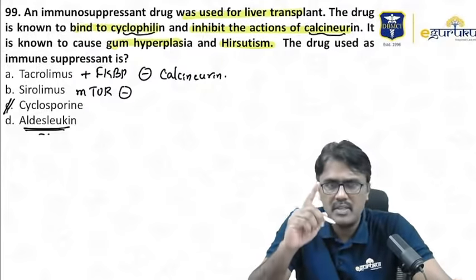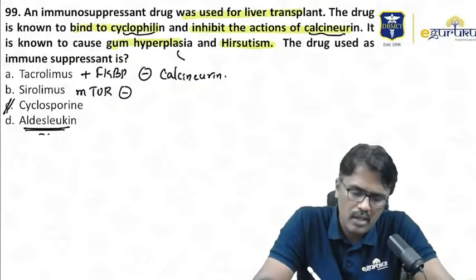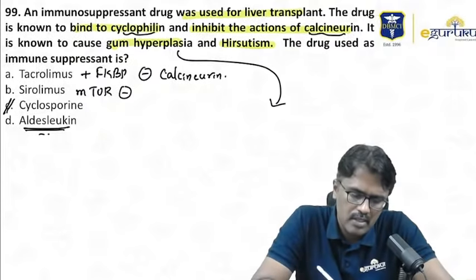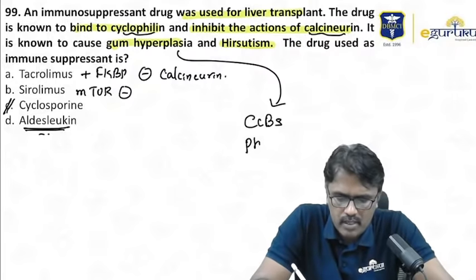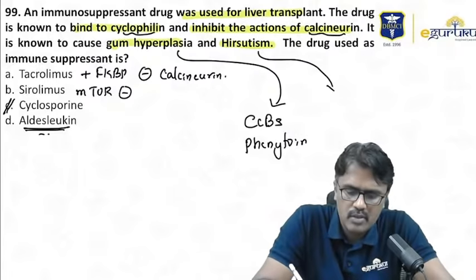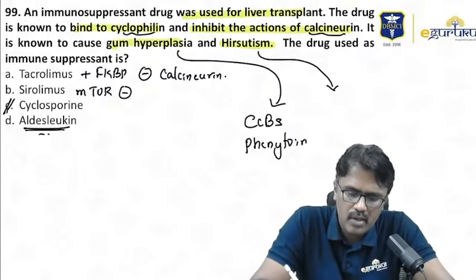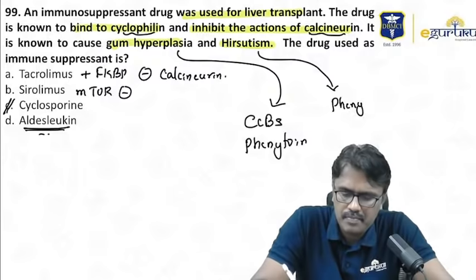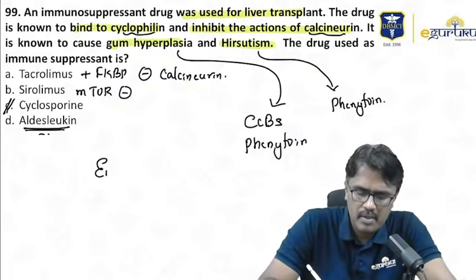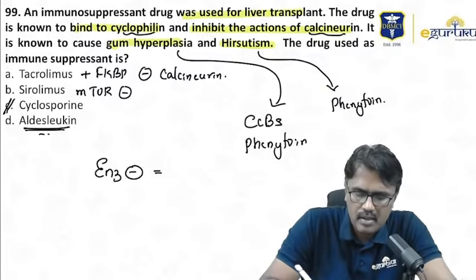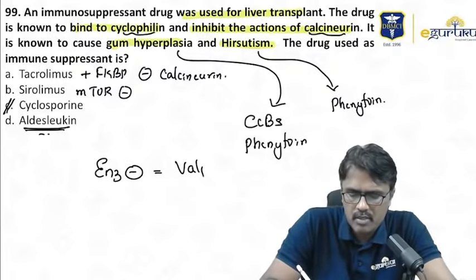Don't confuse it with cycloserine. What are the other drugs which can cause gingival hyperplasia? One is cyclosporin. The others are CCBs, and one more is phenytoin. What are the drugs which can cause hirsutism? One is cyclosporin and one more is phenytoin. Can you tell me an anti-epileptic which is an enzyme inhibitor? The anti-epileptic which is an enzyme inhibitor is valproate.